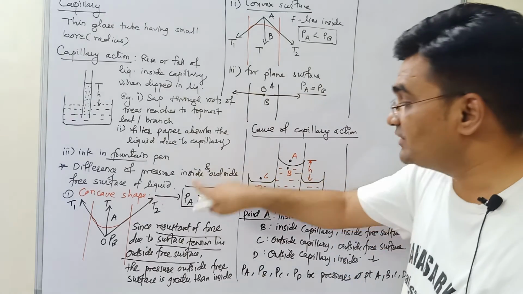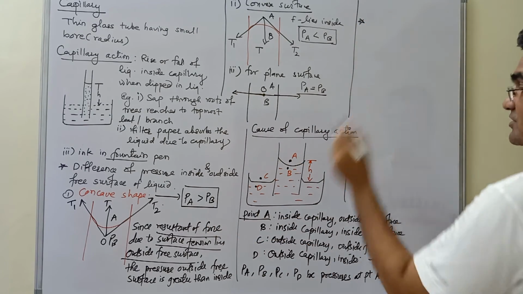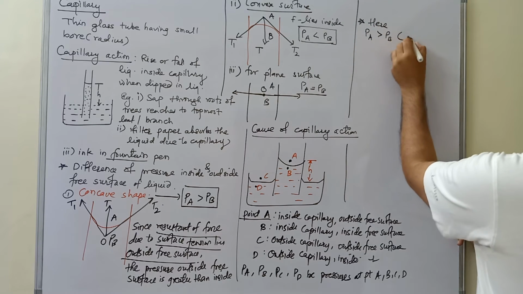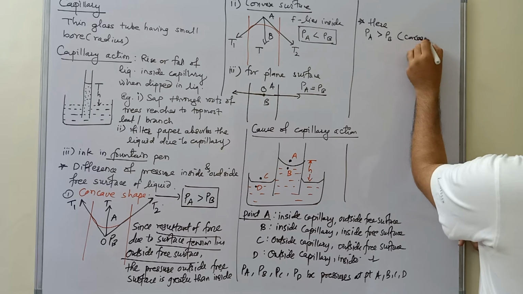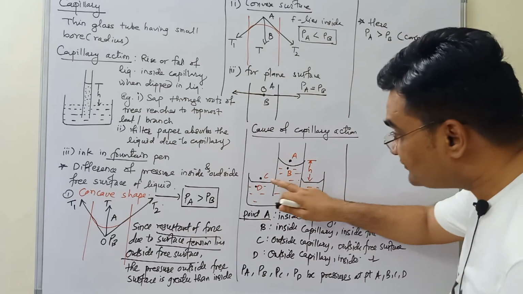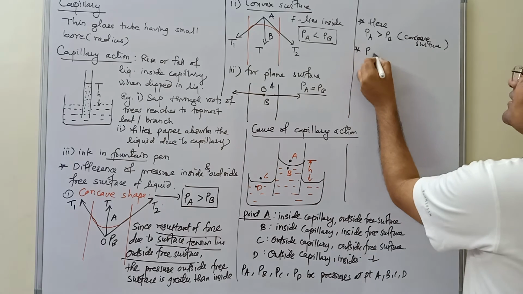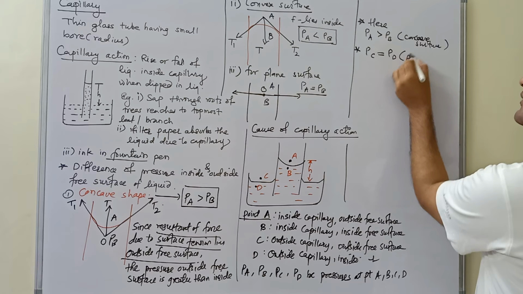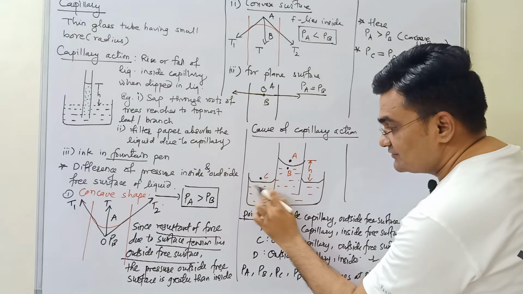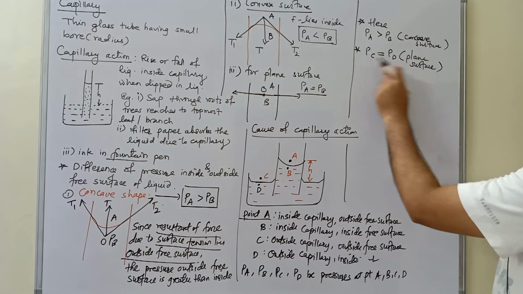Surface is concave, so this equation is obeyed. Okay. So here case 1, first equation. Here PA is greater than PB. Why? Because it was concave surface. Now C and D, if I compare, then what will happen? Case 2, PC is equals to PD. Which surface? Plane surface. Both are similar, as surface is plane, above and below the plane surface pressure is always same. PC is equals to PD.